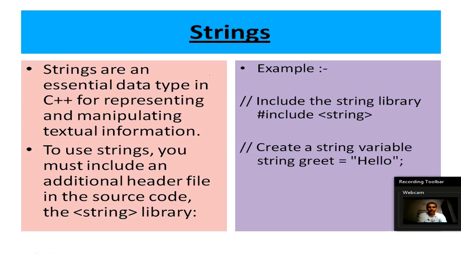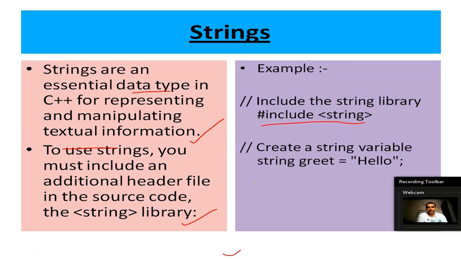So what are strings? Strings are an essential data type in C++ for representing and manipulating textual information. So if you have to manipulate your text, then with the help of string data type, you can do that. And to use strings, you must include an additional header file in your source code, and that header file is called string, inside angle brackets. So you include it like this.